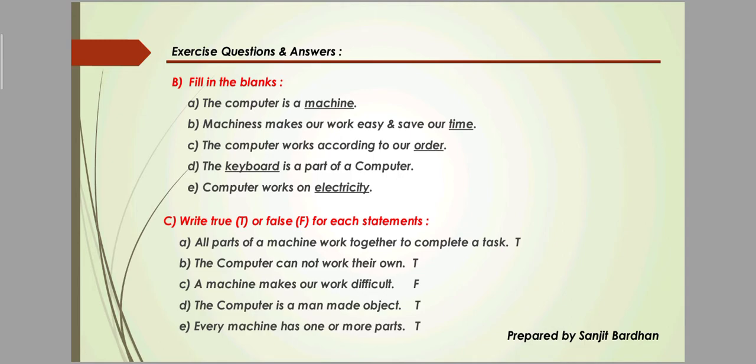Number 1 is: a machine makes our work easier and saves our time. Number 2, fill in the blanks, is time. Okay, you can see here, time.